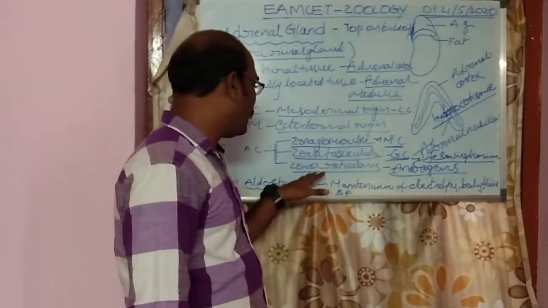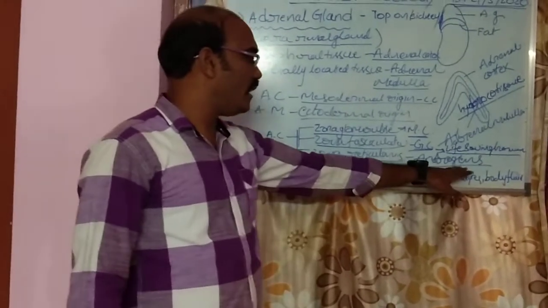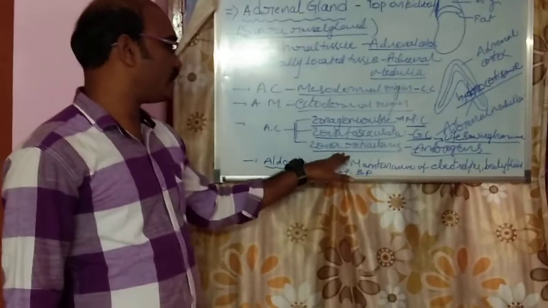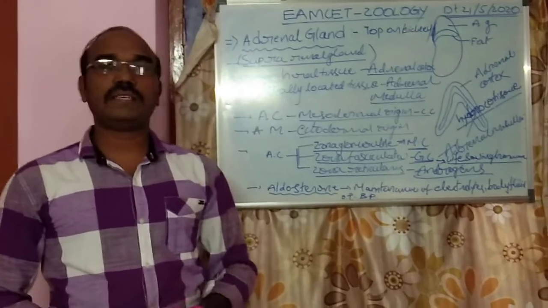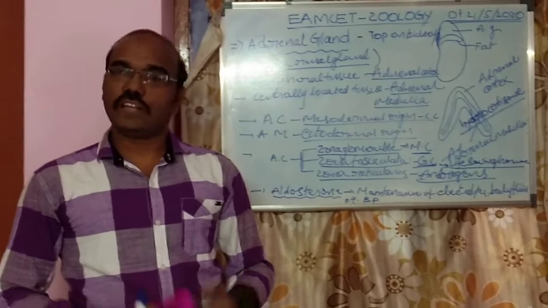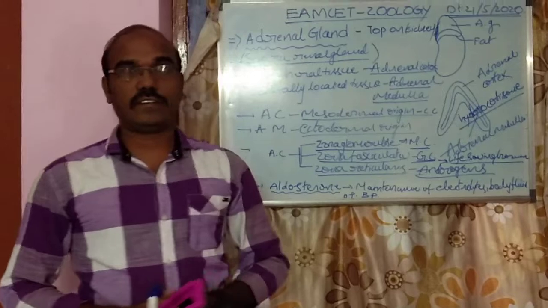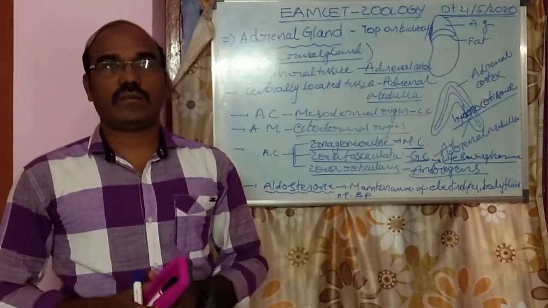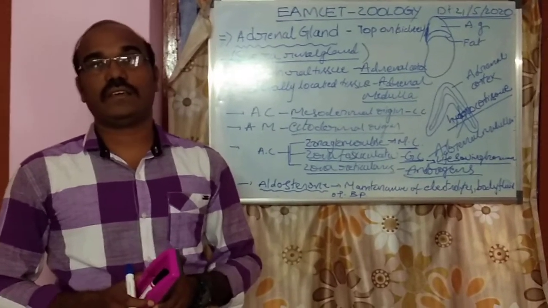Then coming to the zona reticularis, it releases the androgens. This is the third zone of the adrenal cortex. One of the major androgens released in male and female is testosterone, the chief androgen. It is responsible for the growth of hair in different areas, axillary, pubic, and on the face at puberty age.